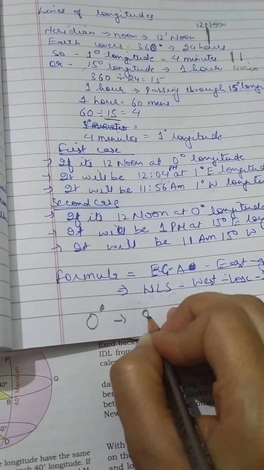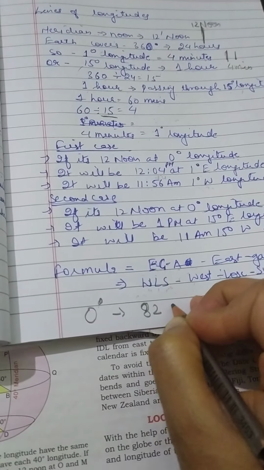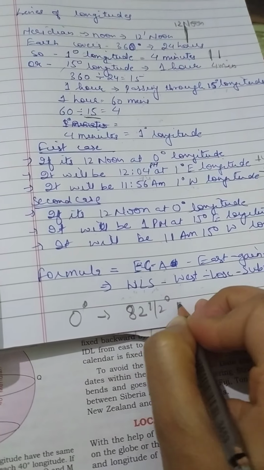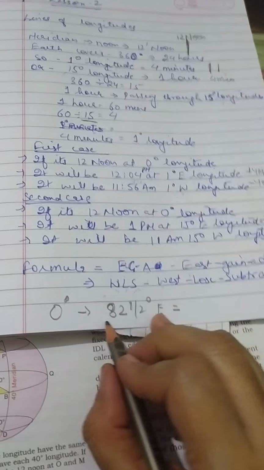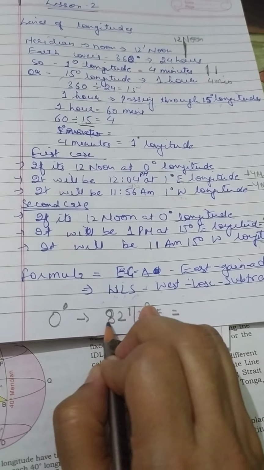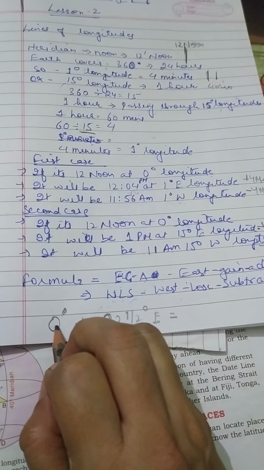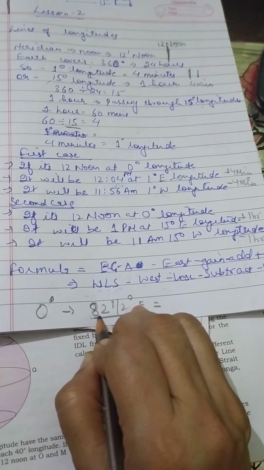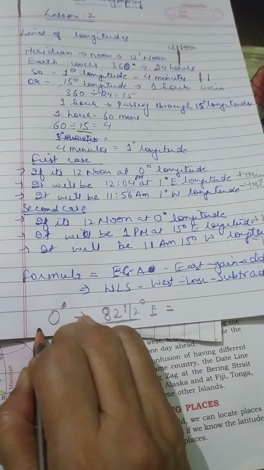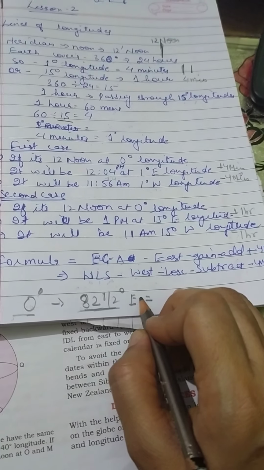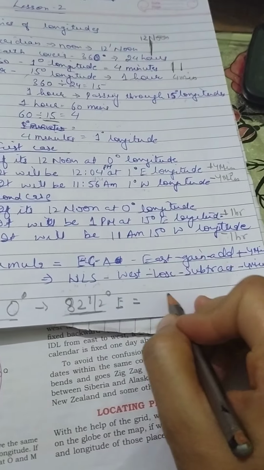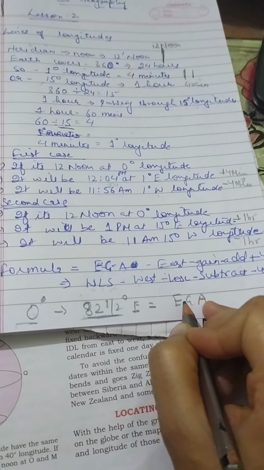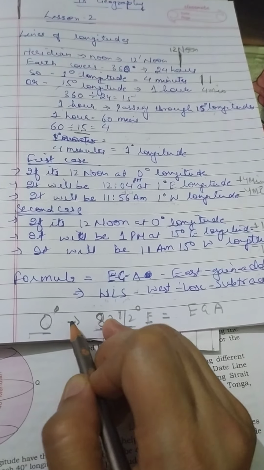Now calculate how much difference there will be in the timing between the prime meridian, that is London, and India. This is the standard meridian of India, and this is the prime meridian of the world. Remember the same formula: because this is east longitude, remember EGA. We will add 4 minutes with each longitude.